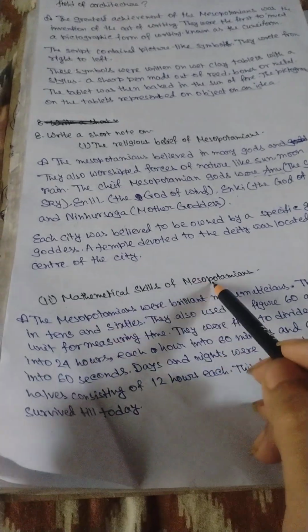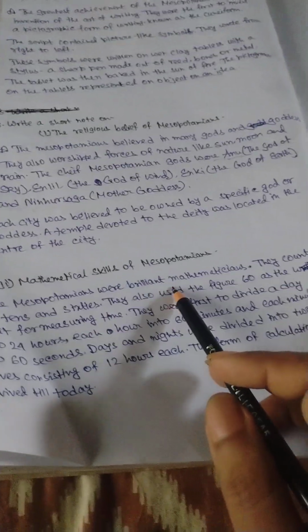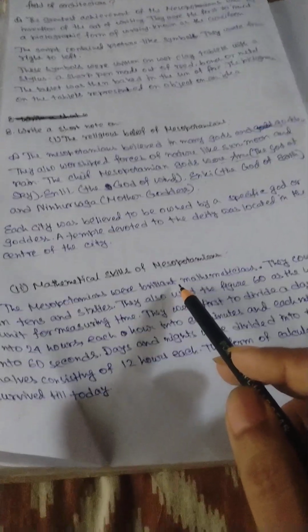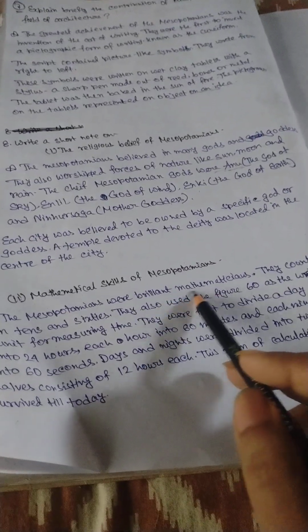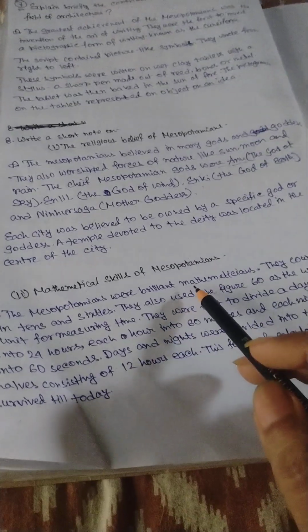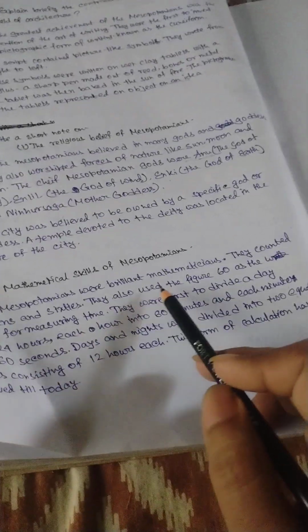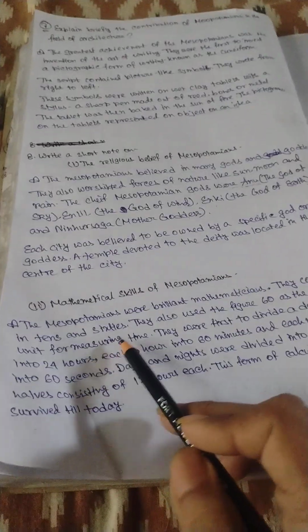Mathematical skills of the Mesopotamians. The Mesopotamians were brilliant mathematicians. I have taught you this in the chapter. They counted in tens and sixties. They also used sixty as the unit for measuring time.